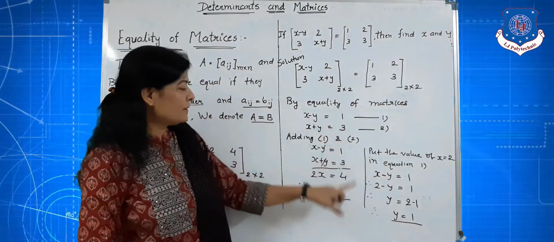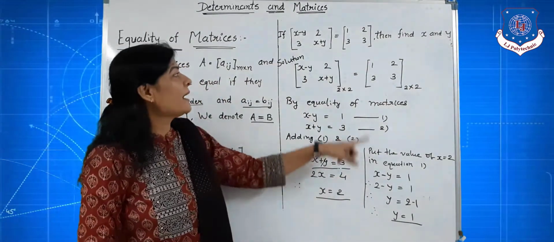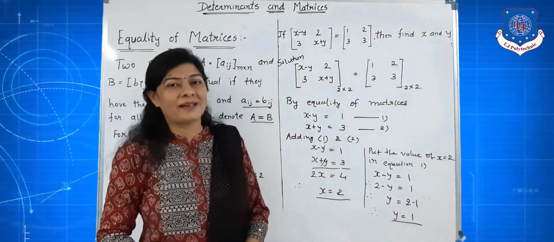So by equality of matrices, we can find the values of x and y.